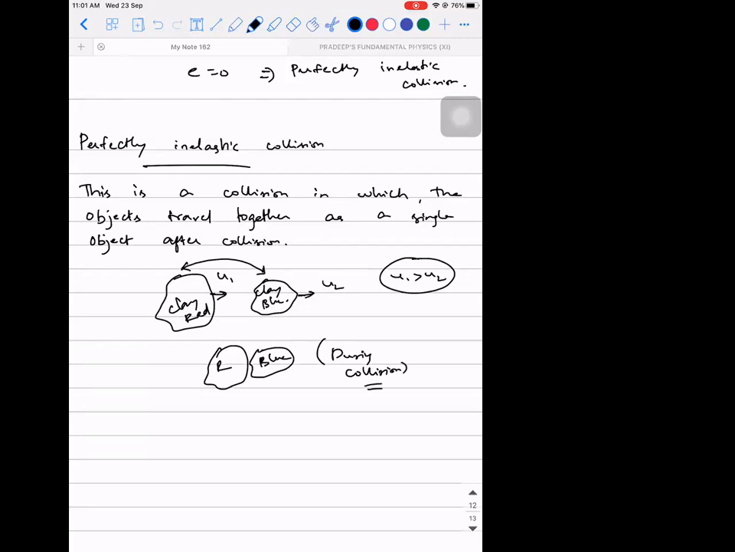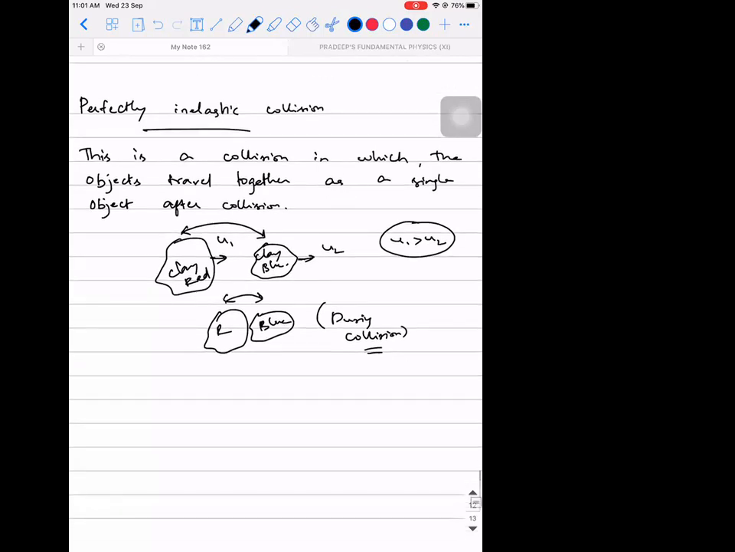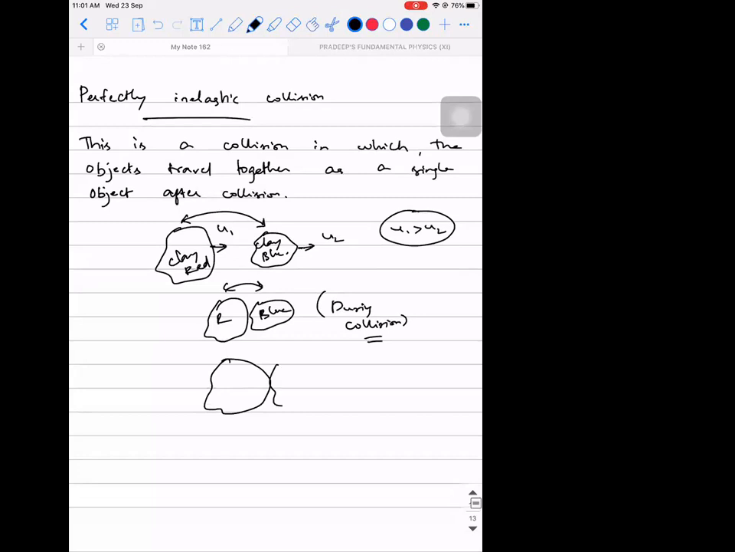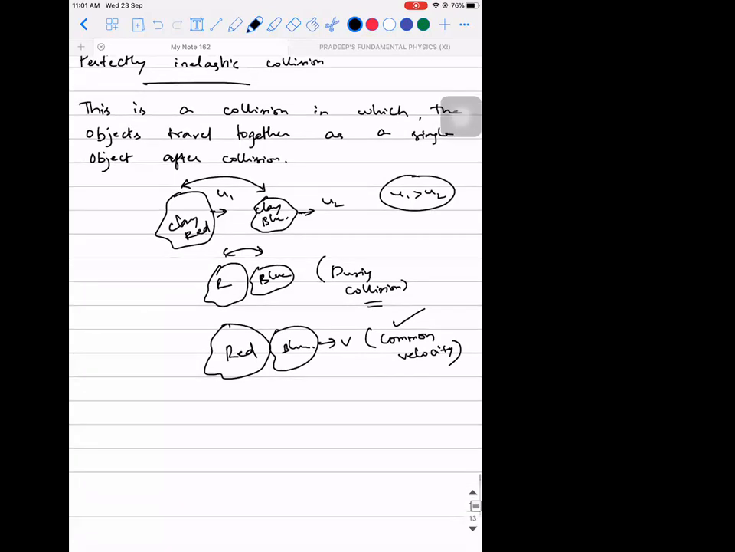Clay has the tendency to get attracted, meaning it can attract other things. Then how will these two clays move after collision? Together. They get stuck and they move with the same velocity, and this velocity is called the common velocity. Initially they both had different velocities, but after collision they got stuck to each other and move with a common velocity. Problems based on this are very simple to solve.